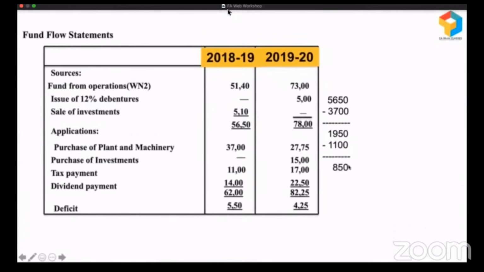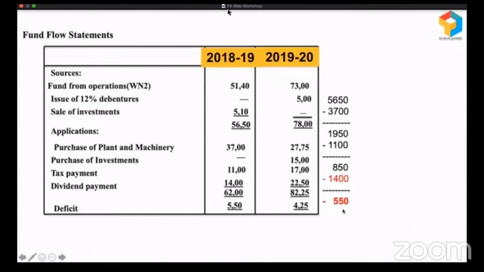When they are left with 850, they made this mistake. With the long-term fund of only 850, they went and paid dividend of 1,400. What is the amount they have? 850. But what is the dividend they have paid? 1,400. That's not acceptable, right? But they did that. They went and paid 1,400. They faced a shortage of 550 and they managed that shortage by using short-term funds.